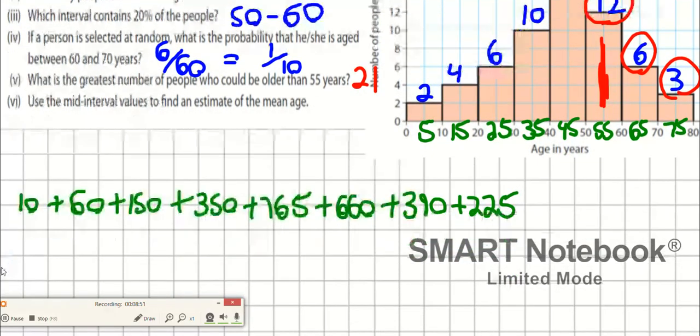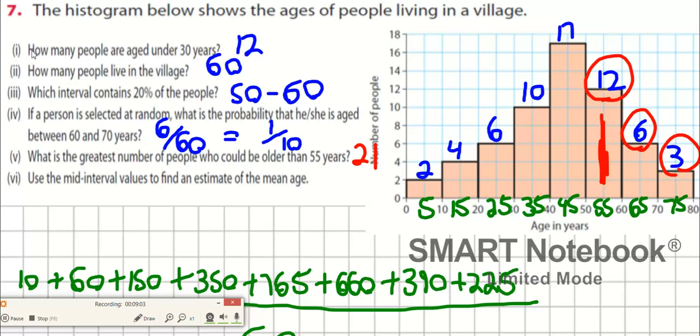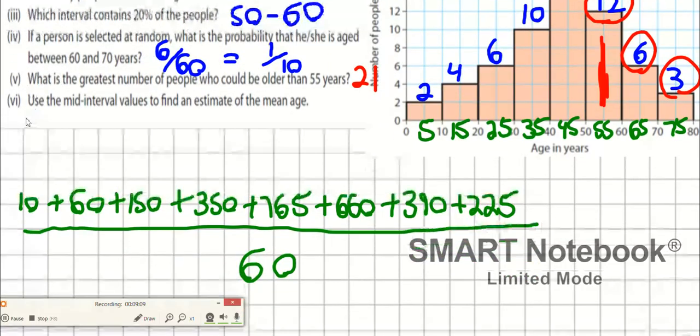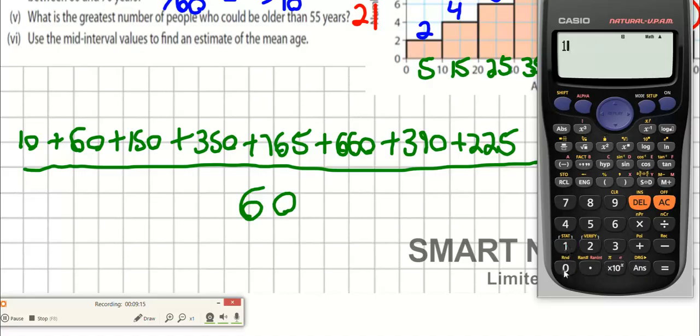I have all the ages of the villagers combined. And how many villagers was there? 60. Before we do this question, what do you think a good average would be for a village? Average age person? In the 40 regions, wouldn't it? If we don't get somewhere in the 40 regions, we're in trouble. All right, let's add all these up. So you take out the calculator and add them up. And we got 2,610.